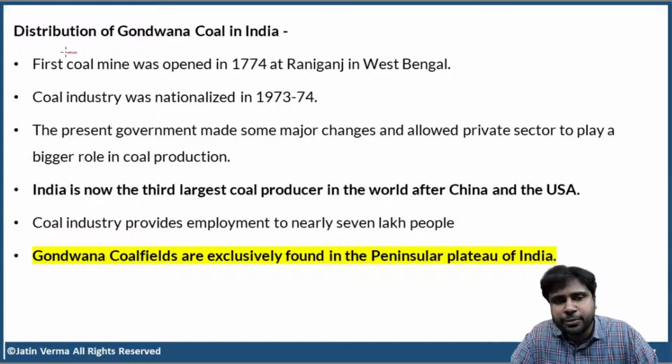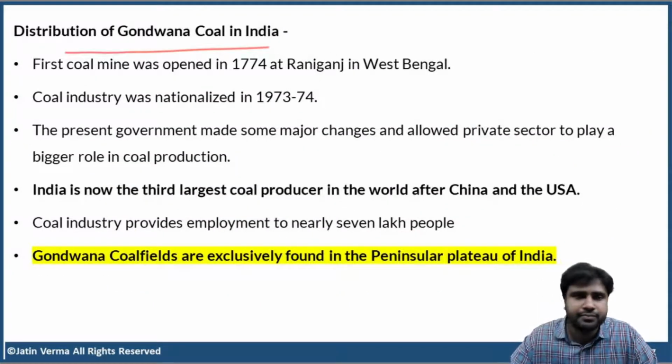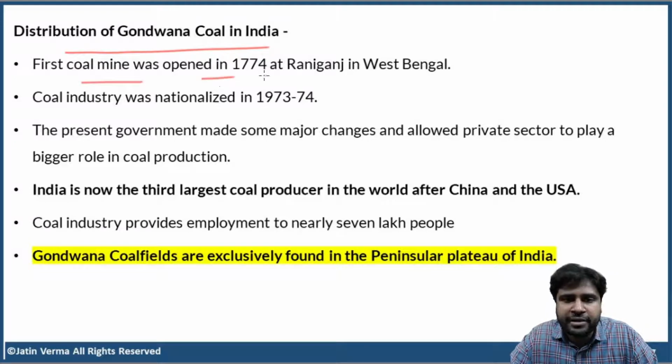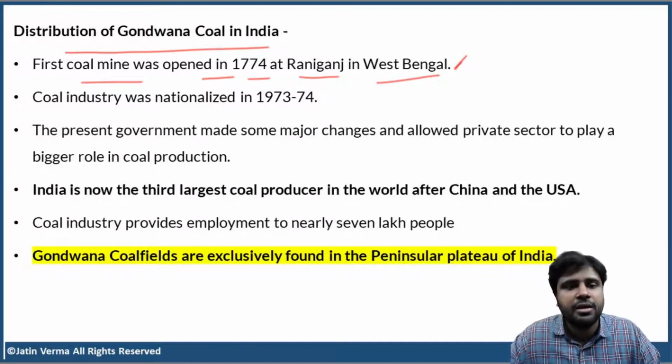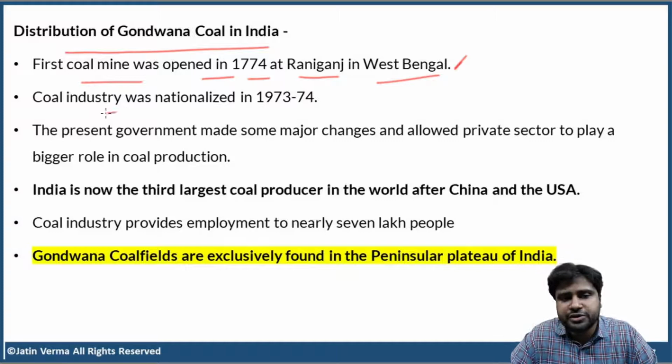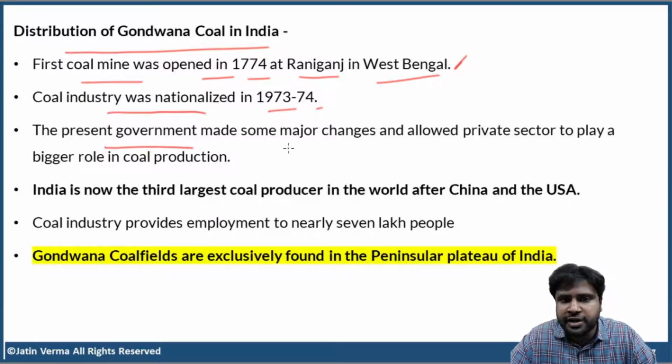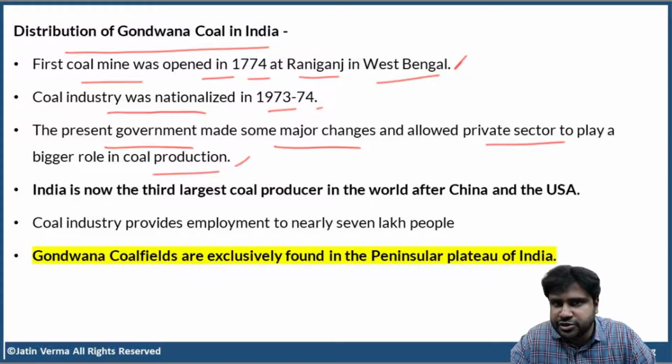Now, distribution of Gondwana coal in India. First coal mine was opened in 1774 at Raniganj in West Bengal. Yes, Raniganj belongs to West Bengal. And we all know that coal industry was nationalized in 1973 and 74, but the present government has made some serious changes to the coal policy and it allowed private sector to play a bigger role in coal production. So India is now the third largest coal producer in the world after China and the United States.